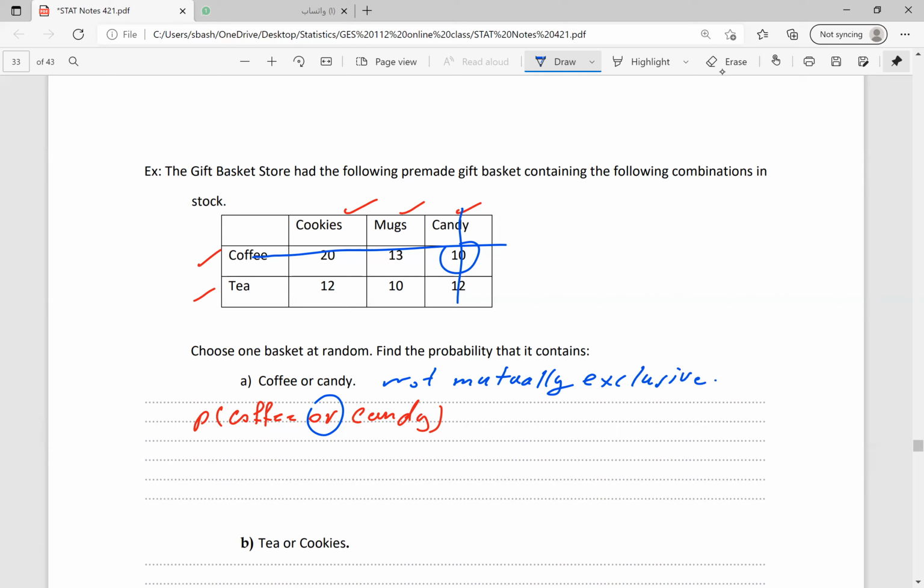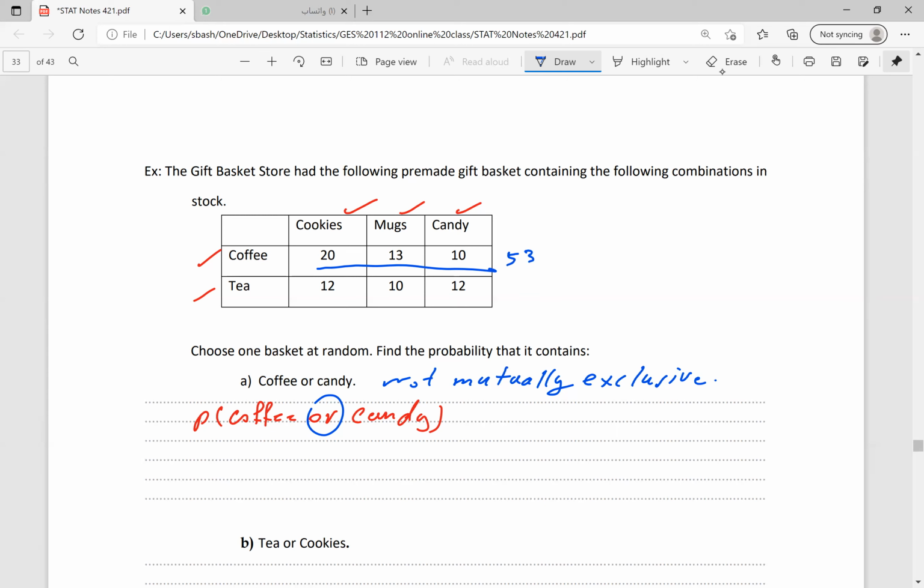It means that we need to apply the addition rule 2. P of A plus P of B minus P of A and B. Now let's see how many coffees we have. I need to find the sum. 10 plus 20 plus 13, 33 plus 10 is 53.